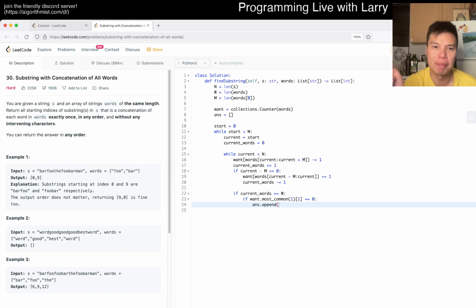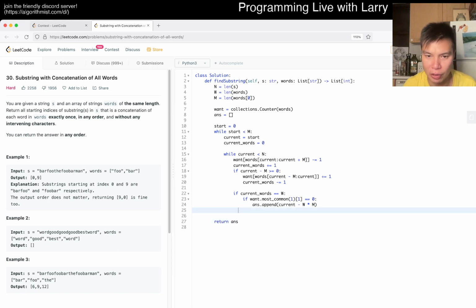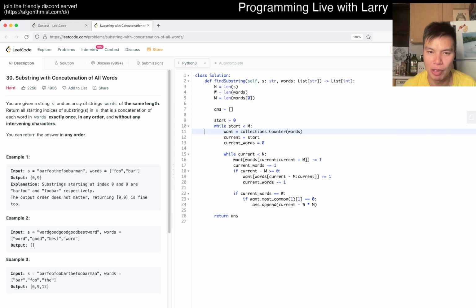So we want to move back. So it's something like this or something like that, but it may be off by something. And we can return it in any order anyway. I think this is roughly right, but it can also be very wrong. And also we want this actually to be here because we want it for every start. Though maybe that's a little bit expensive. I don't know. We'll see.